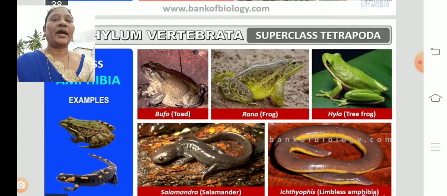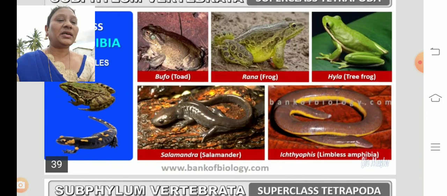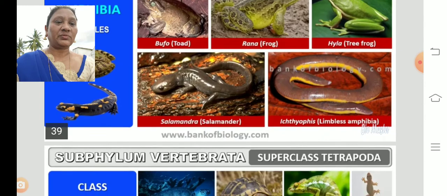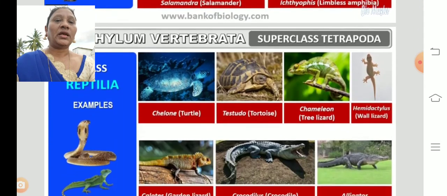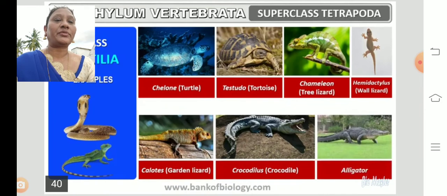Here you can find the examples: Bufo, Rana, Hyla, Salamander, Ichthyophis. These are the examples of these organisms. Here also some more examples are there: turtle, tortoise, tree lizard, wall lizard, garden lizard, crocodile, alligator. These are the examples of the reptiles.